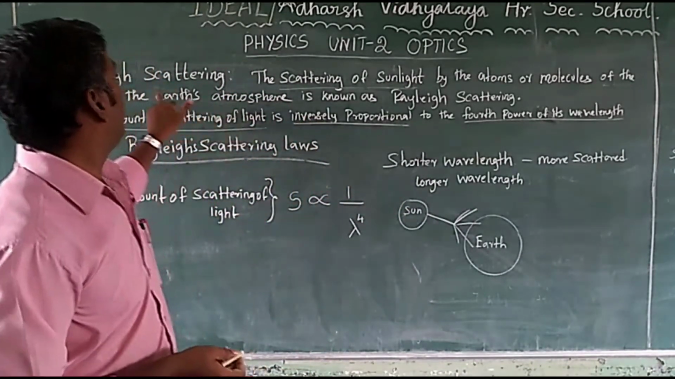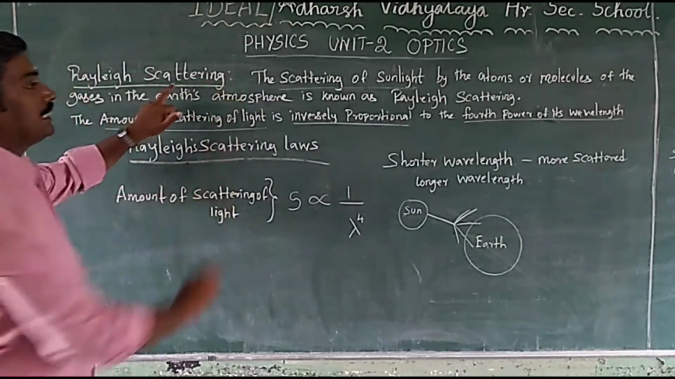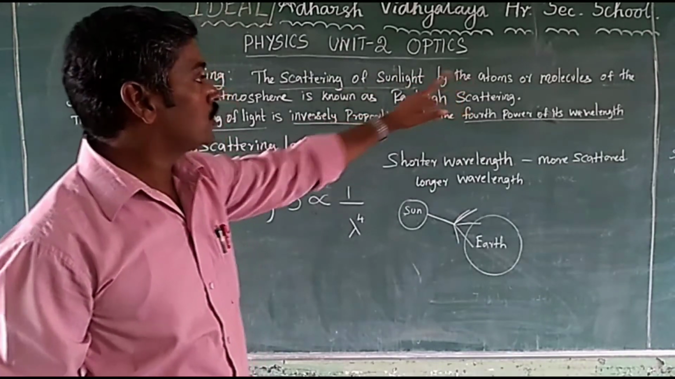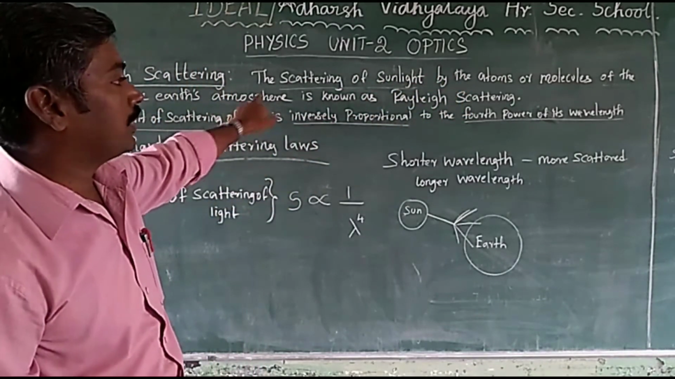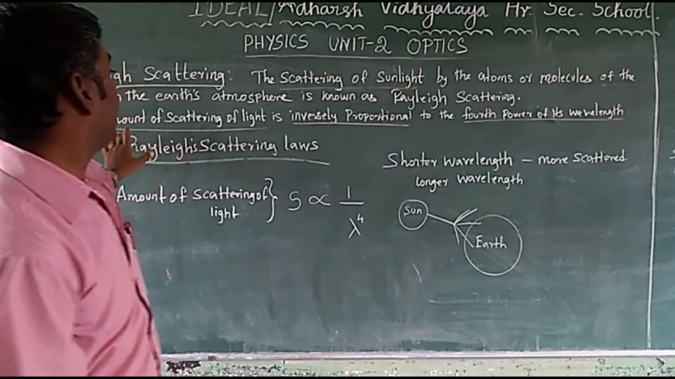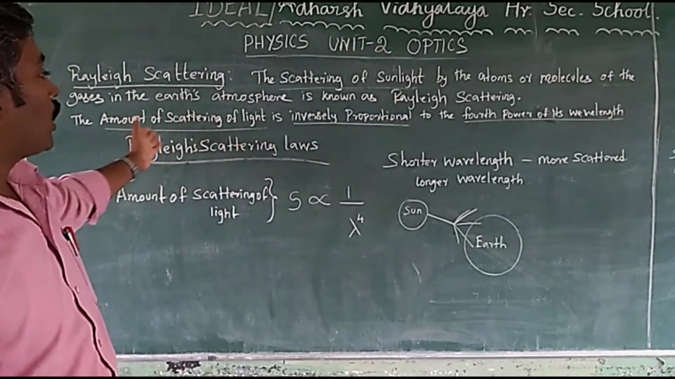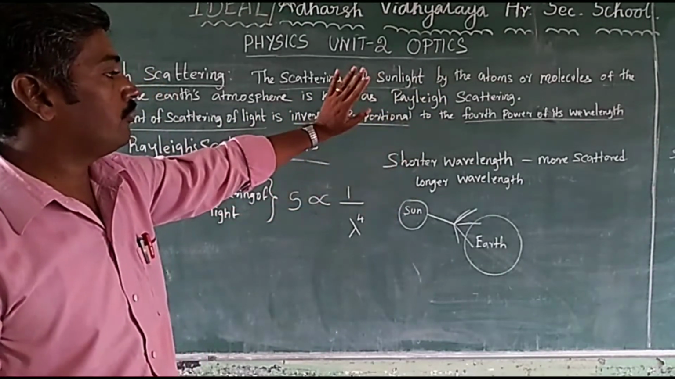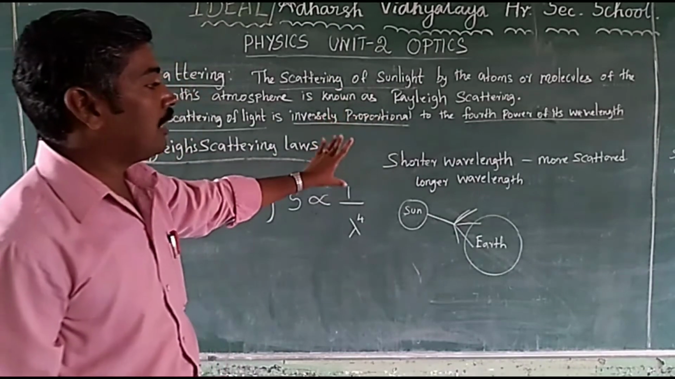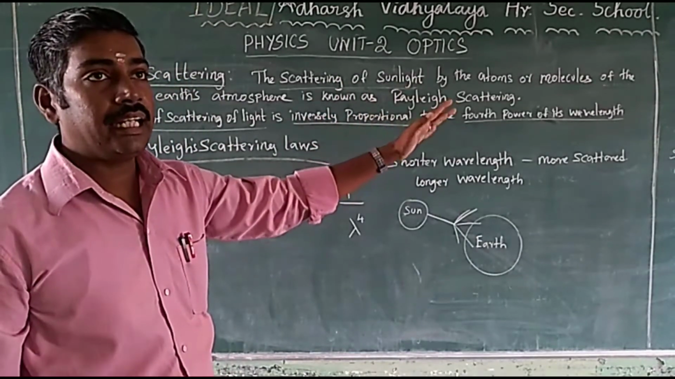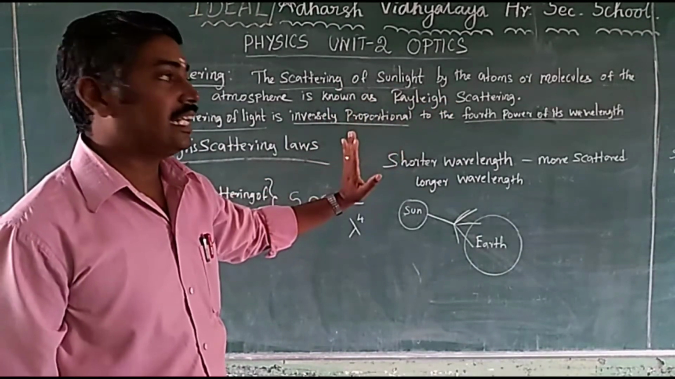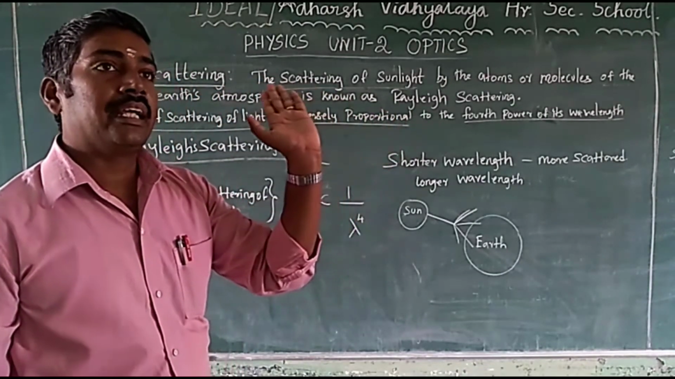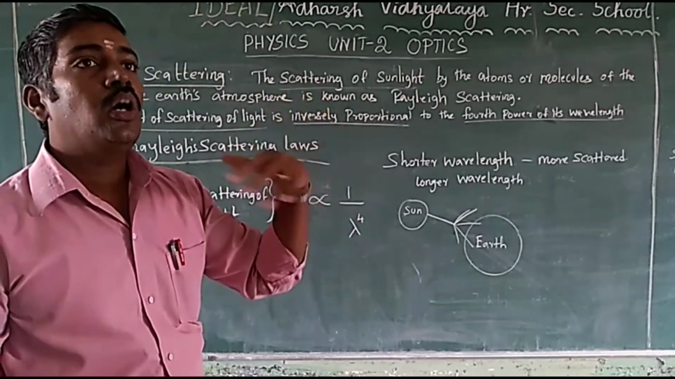We call this Rayleigh scattering. The scattering of sunlight by atoms or molecules of gases in the Earth's atmosphere is known as Rayleigh scattering. According to Rayleigh's law, the amount of scattering of light is inversely proportional to the fourth power of wavelength. Shorter wavelength is more scattered and longer wavelength is less scattered. So the sky is blue in daytime, and at sunrise and sunset the sky is red.